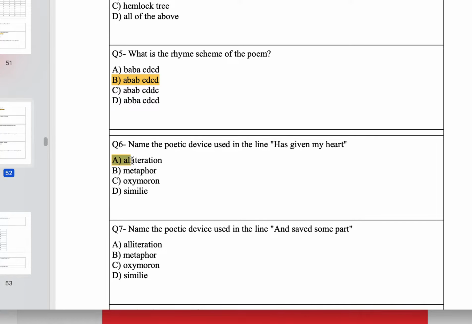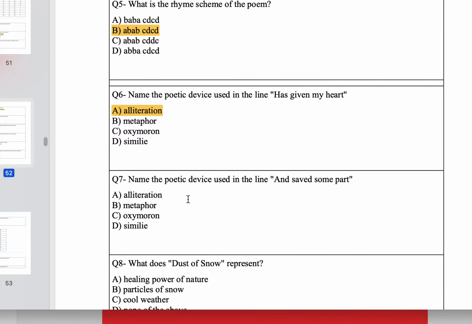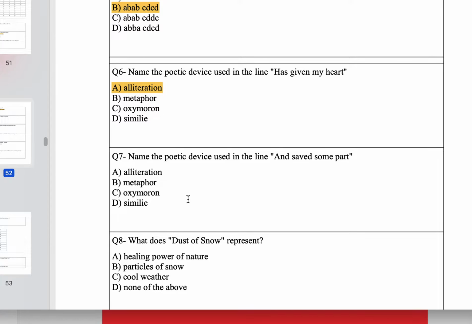Question number 6. Name the poetic device used in the line "has given my heart." Very good. This is alliteration. Question number 7. Name the poetic device used in the line "and saved some part." Please understand the sound of s and s. Yes, very good. Because of the repetition of the consonant sound, this is alliteration.